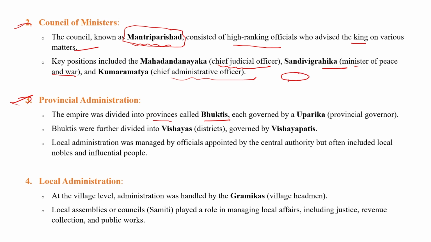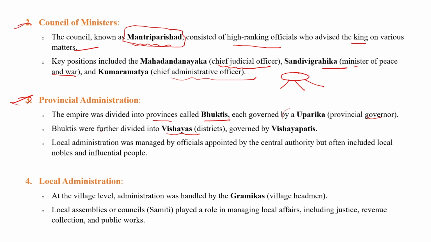Basically, the provinces were divided into small bhuktis, and the head of a bhukti was a governor known as uparik. The bhuktis were further divided into vishyas, and the head of a vishya was the vishyapati, and vishyas were divided into grams. So this was the provincial administration of the Guptas.